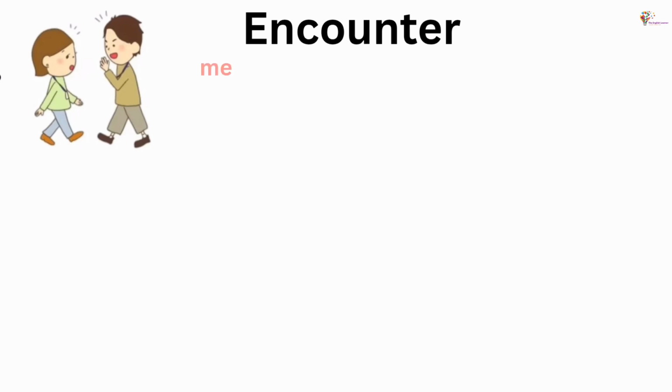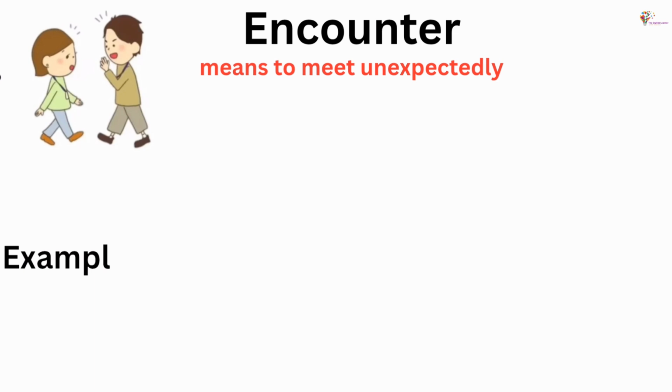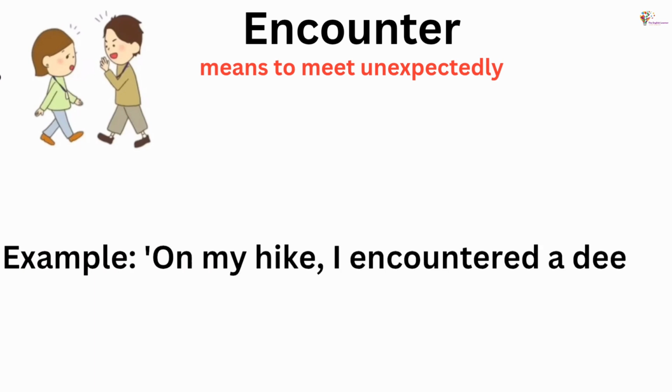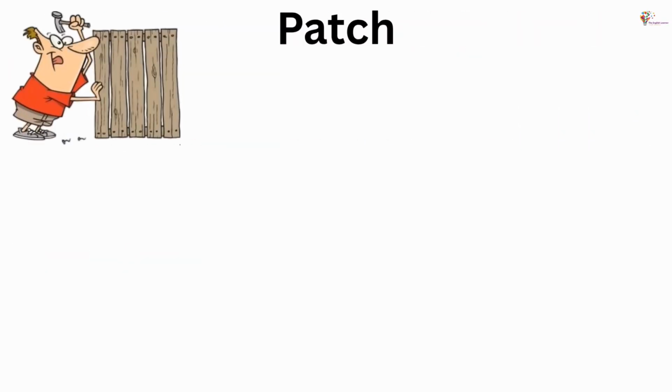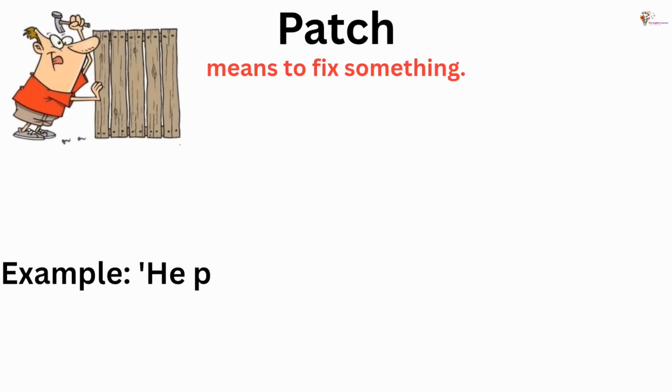Encounter means to meet unexpectedly. Example: on my hike, I encountered a deer. Patch means to fix something. Example: he patched the hole in his balloon.